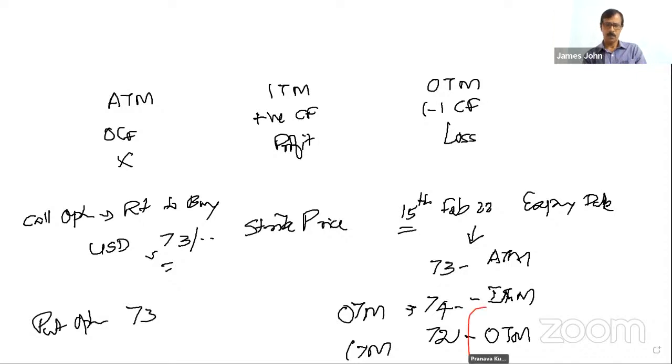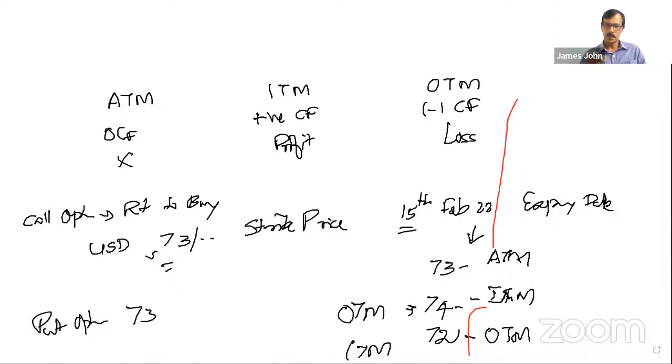Sir, in the put option, here at 74, you said it is OTM, but the customer is selling the dollar for 74 rupees. So it is a profit for the customer, right? You didn't understand the concept. See, in the put option, the strike price is 73. That means the customer has got a right to sell at 73. Now the market rate is 74. That means if the customer goes to the market and sells the dollar, he gets 74, which is a benefit for him.